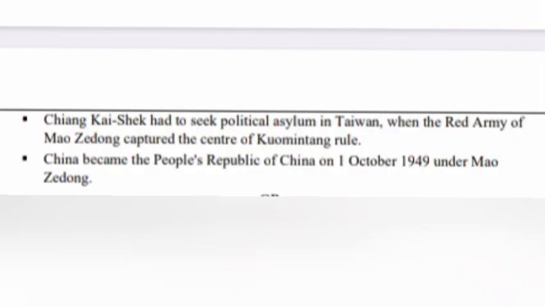Chiang Kai-shek had to seek political asylum in Taiwan when the Red Army of Mao Zedong captured the center of Kuomintang rule. China became the People's Republic of China on 1st October 1949 under Mao Zedong.